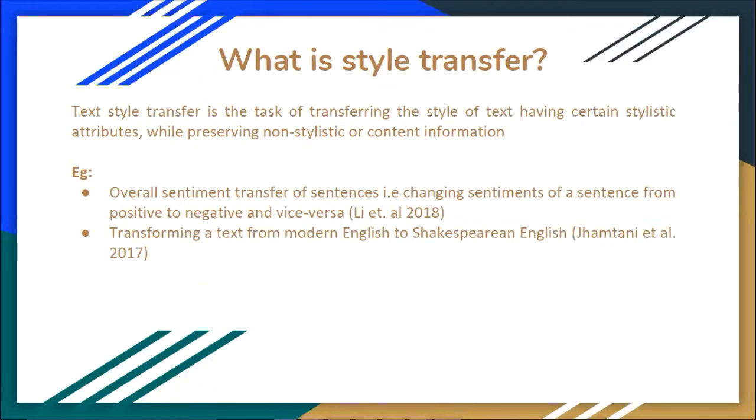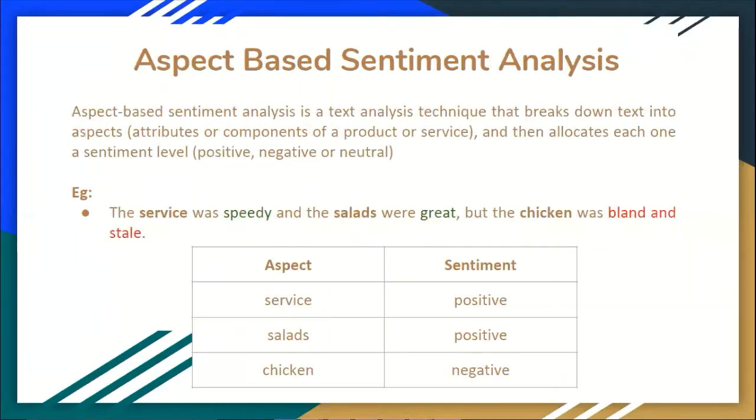So starting with style transfer. In text, style transfer is the task of transferring the stylistic attributes of a text while preserving non-stylistic or content information. A few examples of this task are overall transfer of sentiments of sentences, that is, transferring the sentiment of a sentence from positive to negative and vice versa, or transforming a text from modern English to Shakespearean English, again while preserving the content.